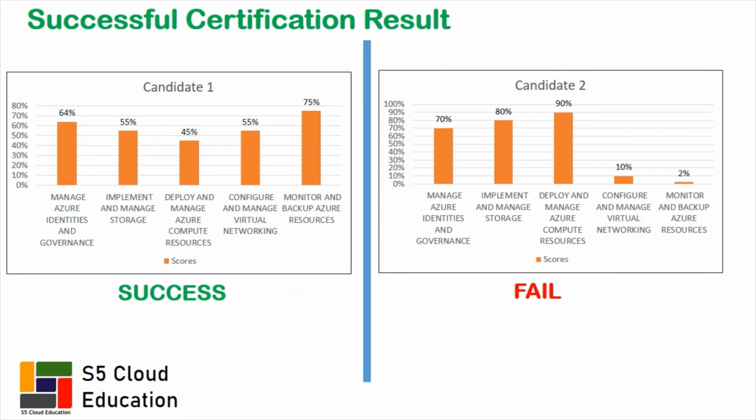Let us look at the successful certification result. Here we display results of 2 candidates, candidate 1 and candidate 2. When you look at the bar chart of candidate 1, he has performed moderately across all the sections, while candidate 2 has outperformed in the first 3 sections and could not perform in the last 2 sections.